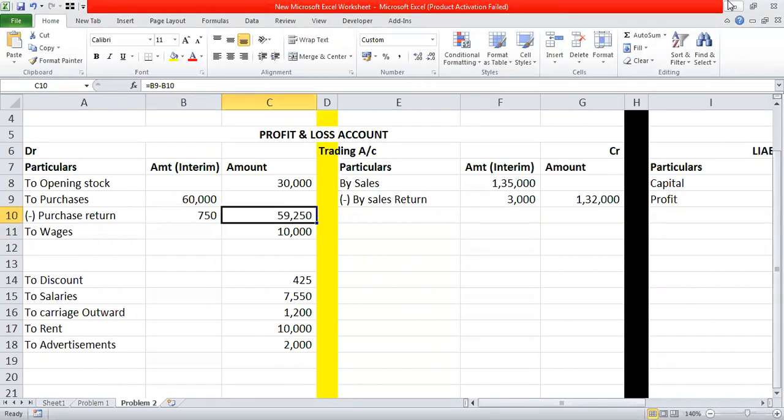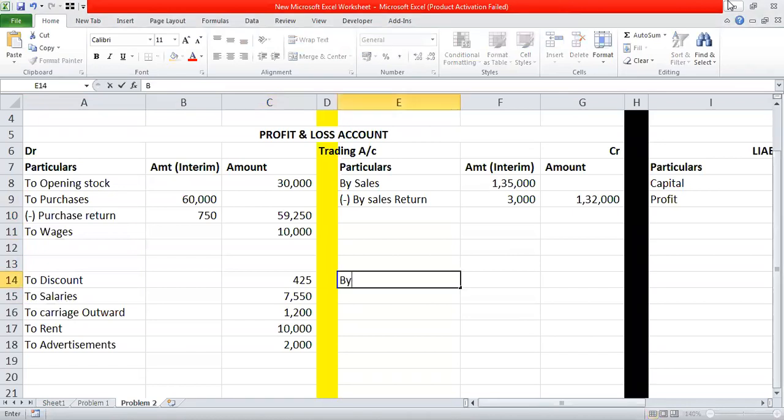Then discount received, which is not actually directly related to the process of manufacturing. So we will record it on the other part of P&L account saying by discount, which is about 800 rupees.